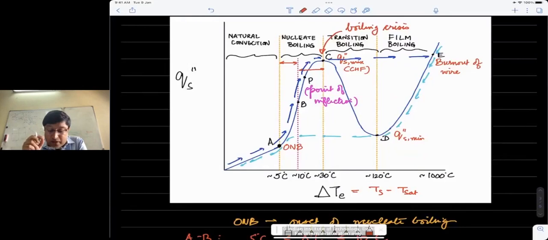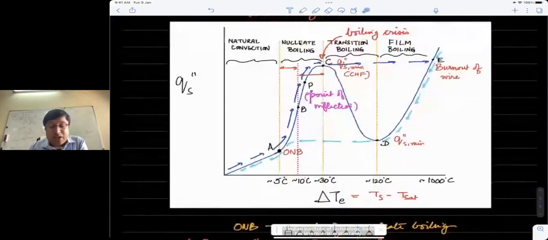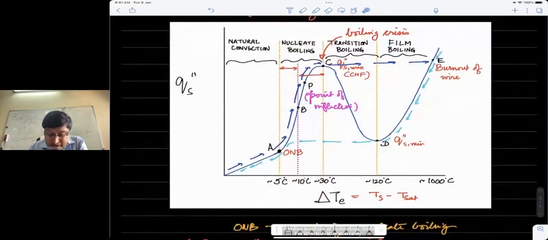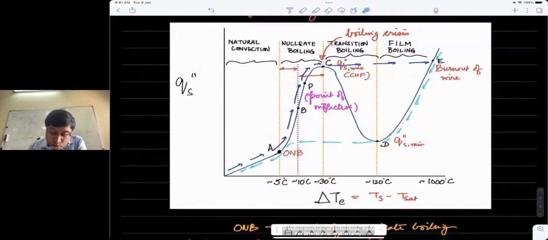It is especially important because it's not just making chai that we are interested in. This kind of system is commonly used in nuclear reactors. When you have a nuclear reactor powering a submarine, you don't want the reactor rods or its components to fail. So when you are reaching point C or close to point C, you know that any more increase in power will lead to burnout, because you will jump from here straight to point E.